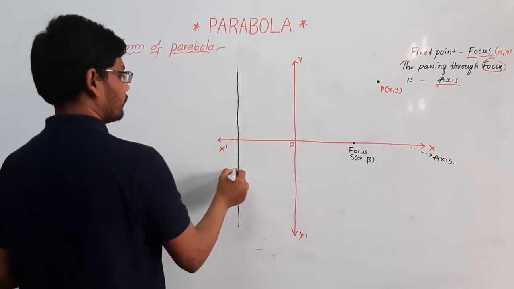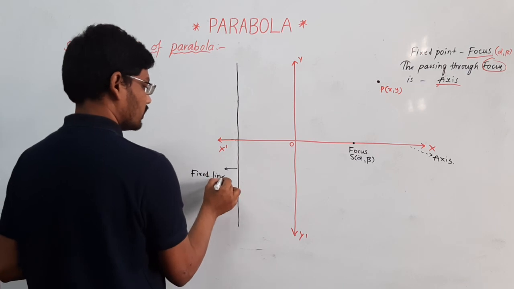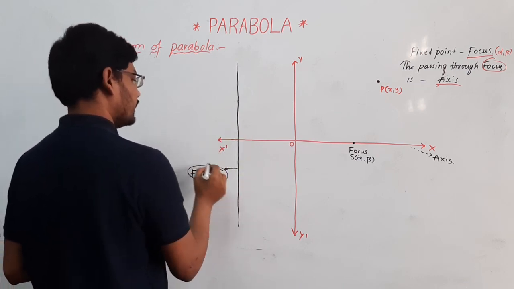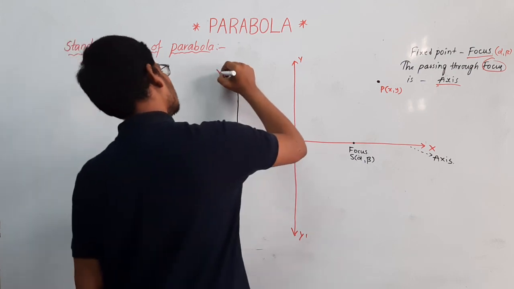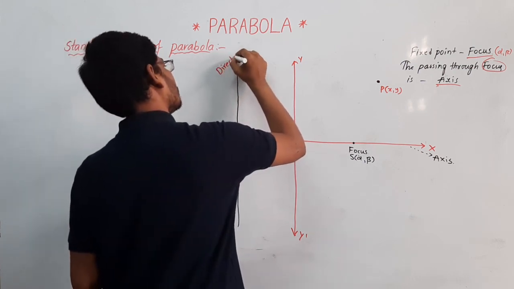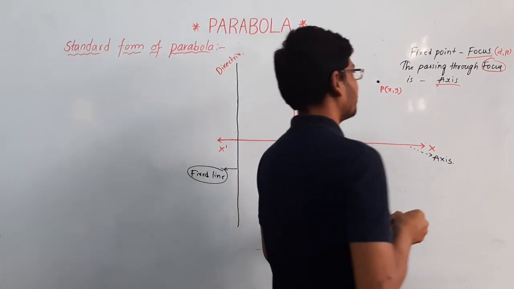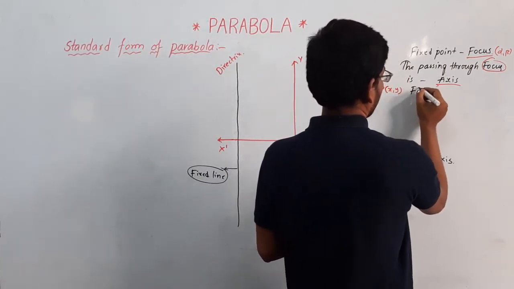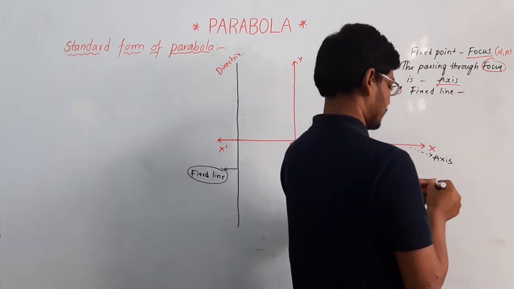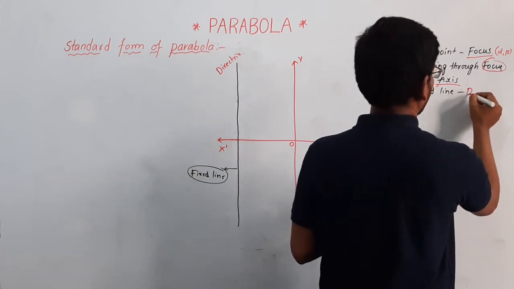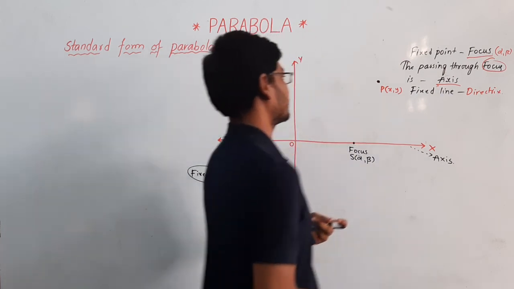This is called the fixed line, and it is also called the directrix. The fixed line is called the directrix.